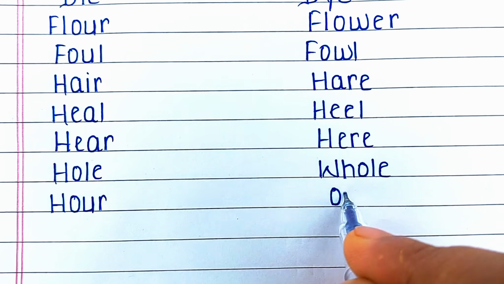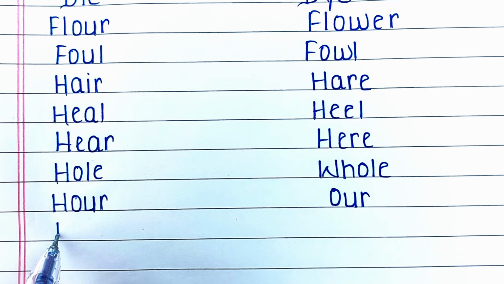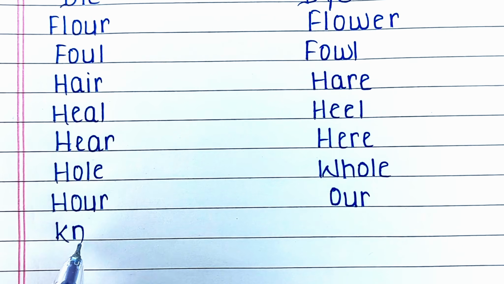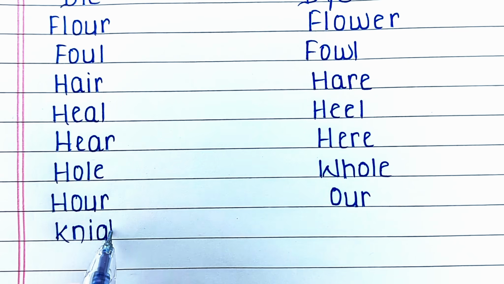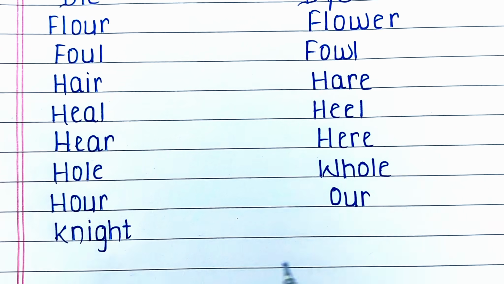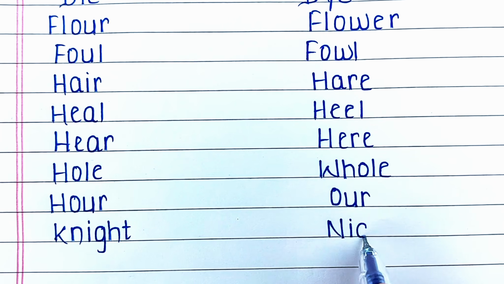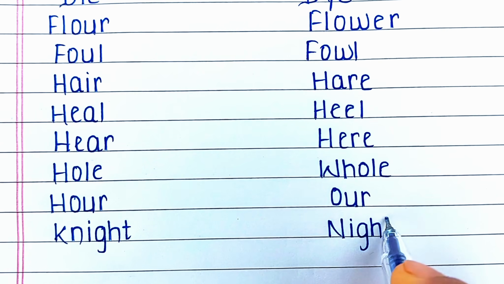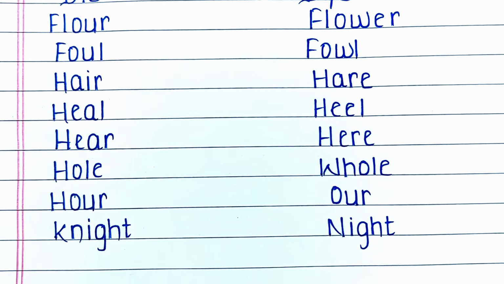Next word is H-O-U-R, hour. Hour means 60 minutes. Its homophone is O-U-R, our. That means belonging to us. Next word is K-N-I-G-H-T, knight. Knight means the medieval soldiers. Its homophone is N-I-G-H-T, night. Night means the opposite of day.